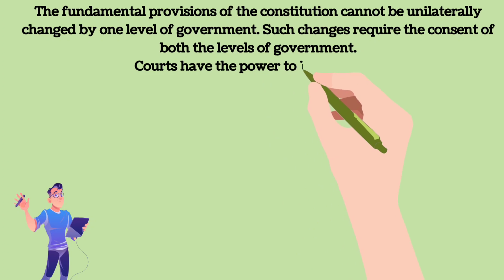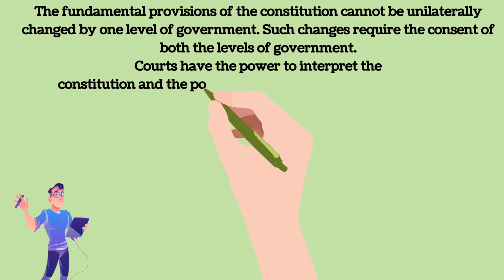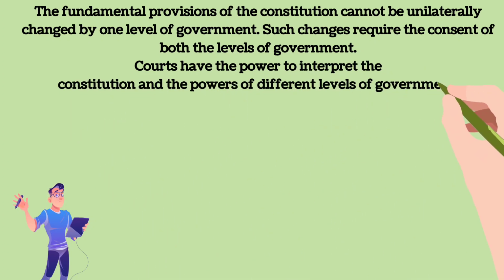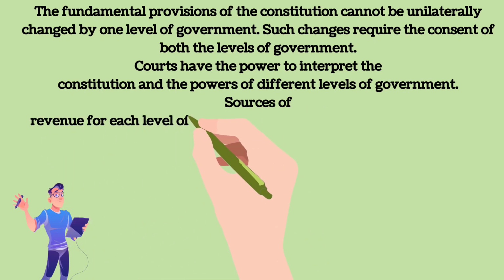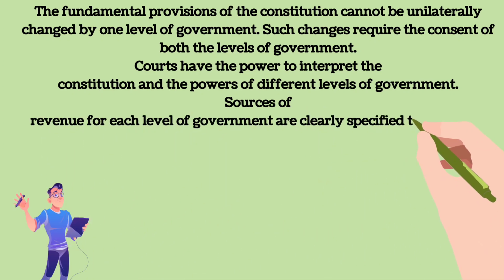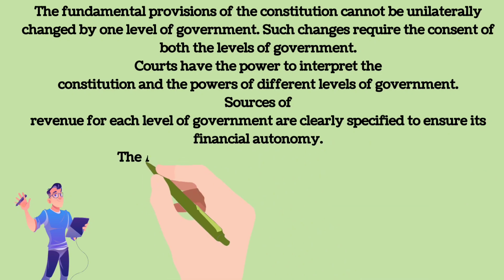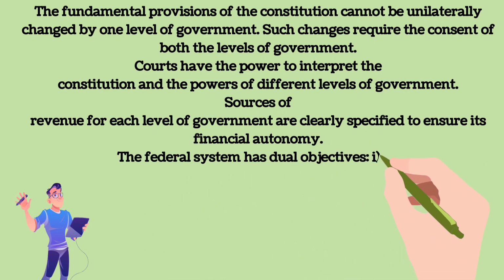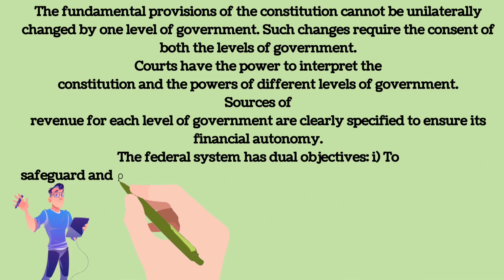Courts have the power to interpret the Constitution and the powers of different levels of government. Sources of revenue for each level of government are clearly specified to ensure its financial autonomy. The federal system has dual objectives: to safeguard and promote the unity of the country, and to accommodate regional diversity. Two aspects are crucial for the institutions and practice of federalism: mutual trust between the governments of different levels and agreement to live together.